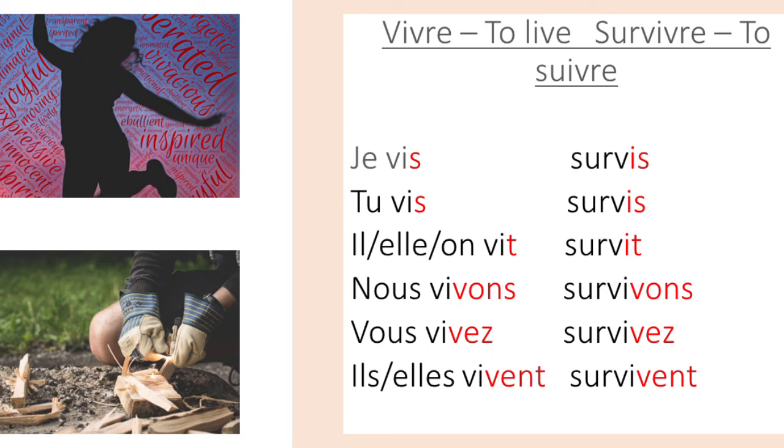And for the plural subject pronouns, we've just taken the RE off and put O and S on for nous, which makes the last syllable be pronounced von. And EZ on for vous, which makes the last syllable be pronounced vay. And ENT for ils and elles, which makes us emphasize the V sound.